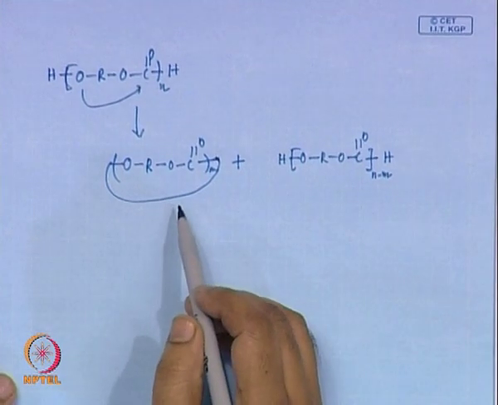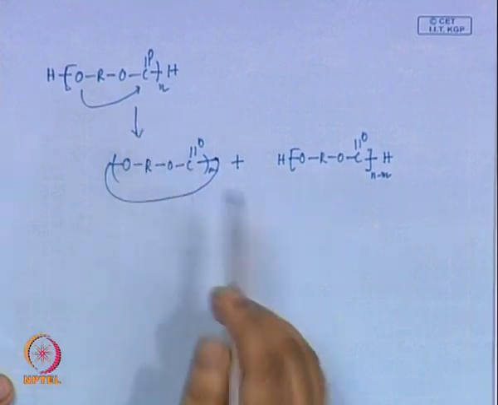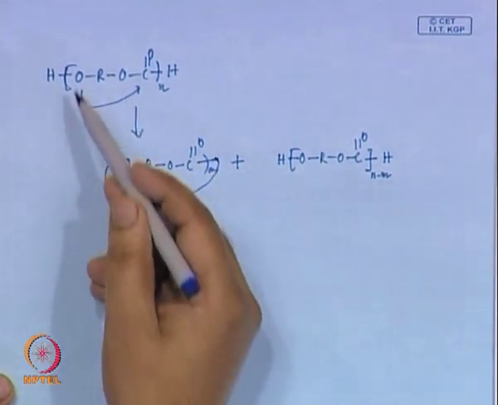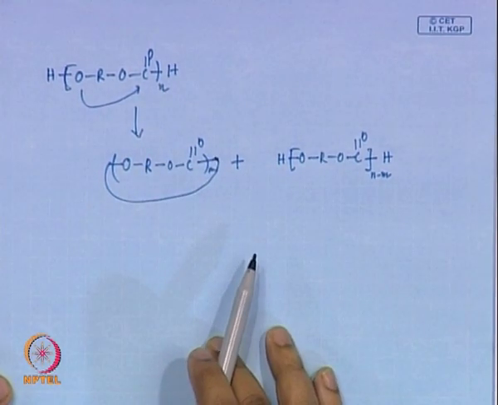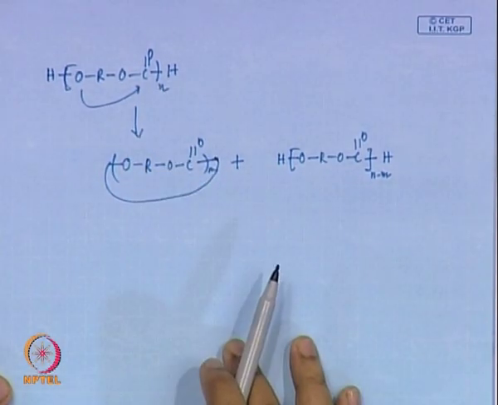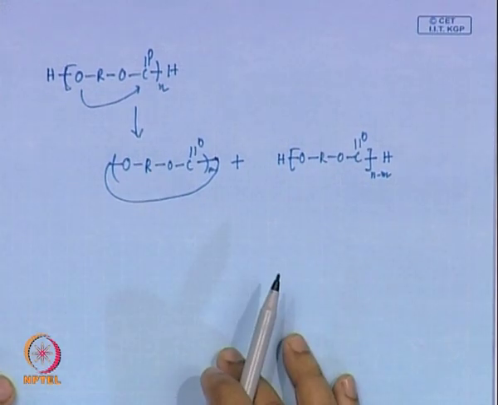So, this is another way the cyclic can form, and this process is called backbiting, from the end of the polymer chain to the backbone of the existing polymer chain. So, that is backbiting by a nucleophilic substitution reaction.